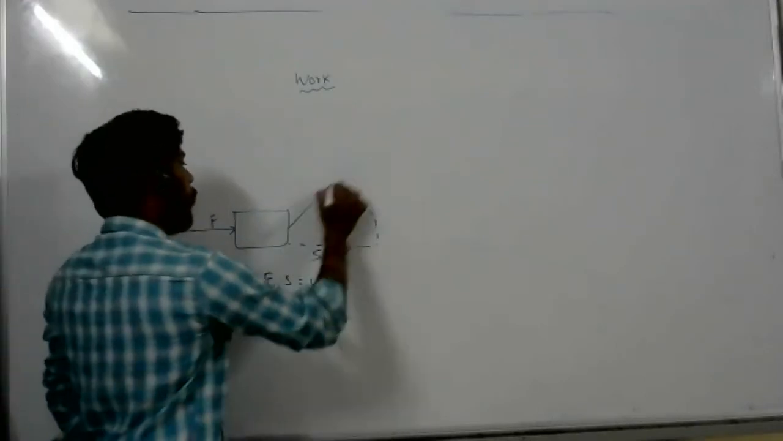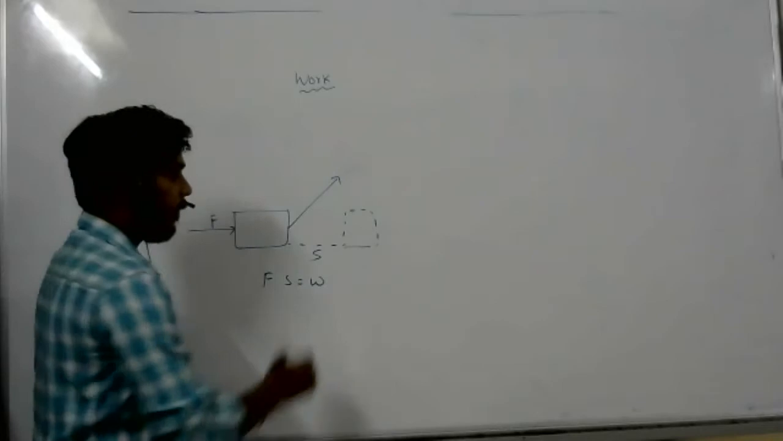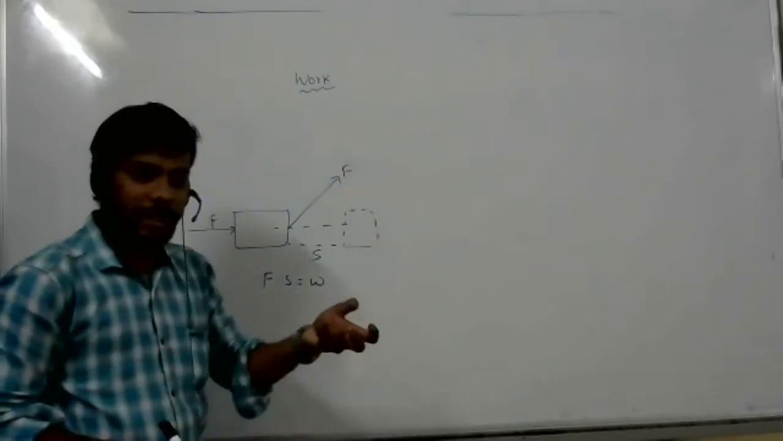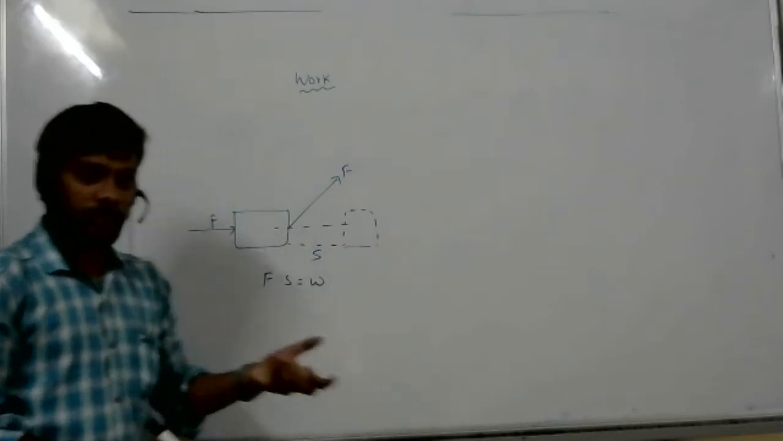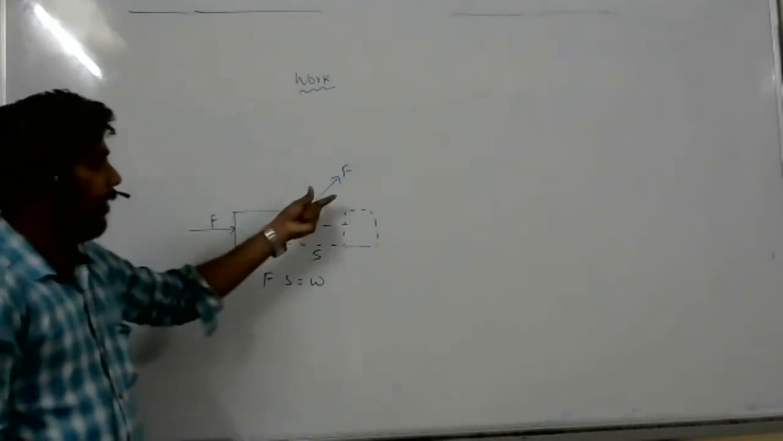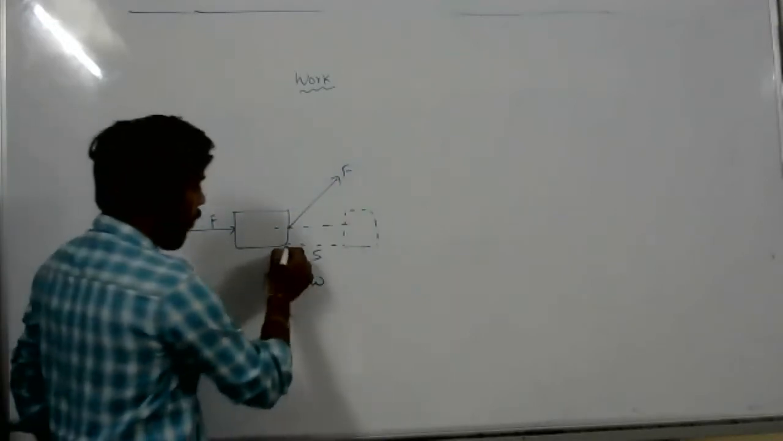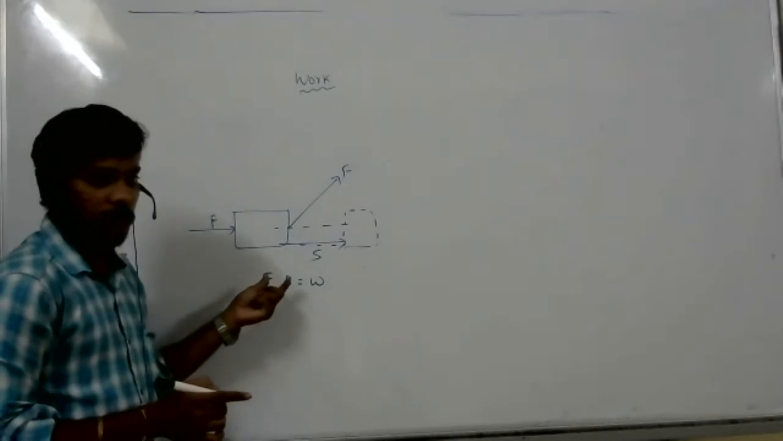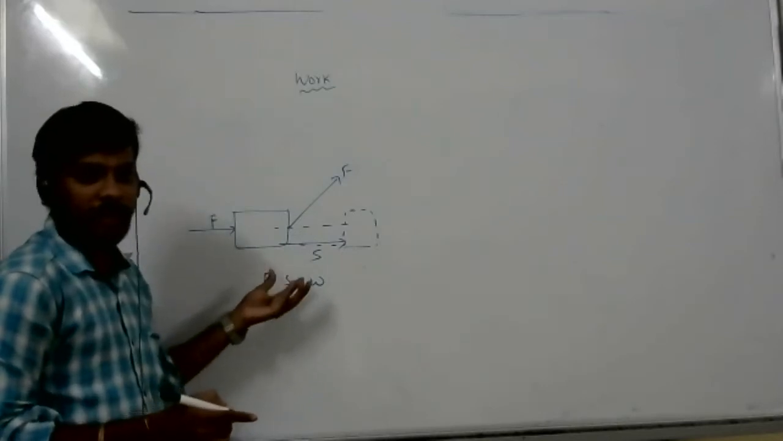Suppose I apply force in this manner, like this. Suppose when a child is playing with some toy car, when he is pulling the car along the line, at that time he will apply force in this direction, but the body will move in this direction. Did you see that type of thing, right? In our daily life we can see that type of thing.